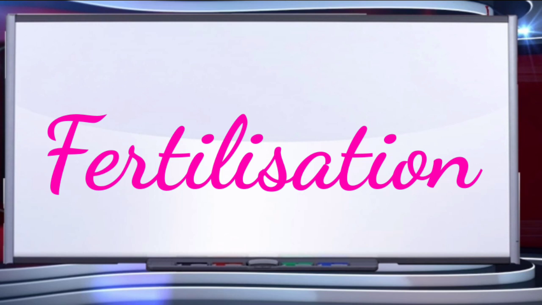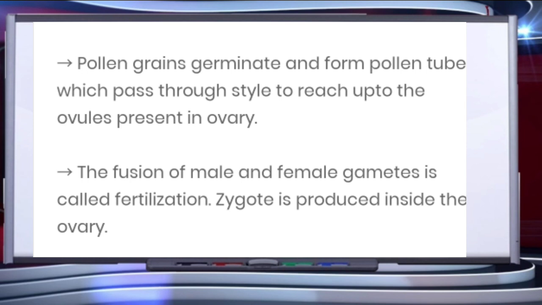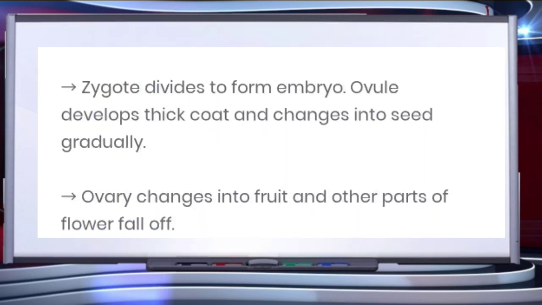So now children, let's understand the process of fertilization, how it takes place in case of angiospermic plants. Pollen grains germinate and form a pollen tube, which passes through the style to reach the ovules present in the ovary. The fusion of male and female gametes is called fertilization. Zygote is produced inside the ovary. Zygote then divides to form embryo. Ovule develops a thick coat and gradually changes into seed. Ovary changes into fruit and other parts of the flower fall off.